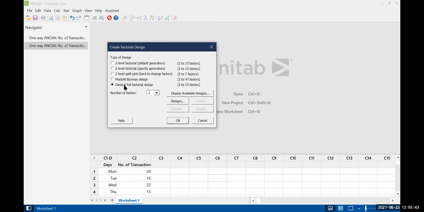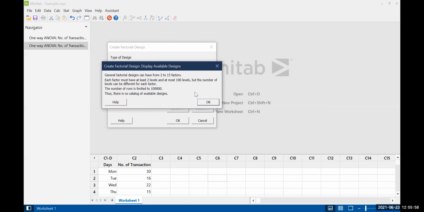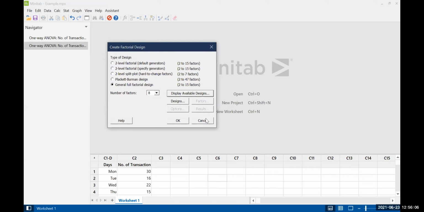General full factorial design. Here you can select the number of factors, how many factors you want to include. Let's say I go for 8 factors. Then it will show the design, how many designs will be available, and what kind of feasible design you can go for. This is about the full factorial.